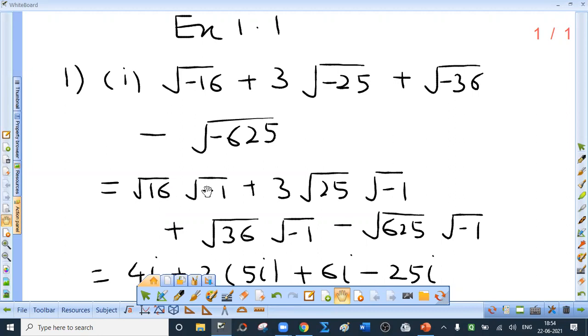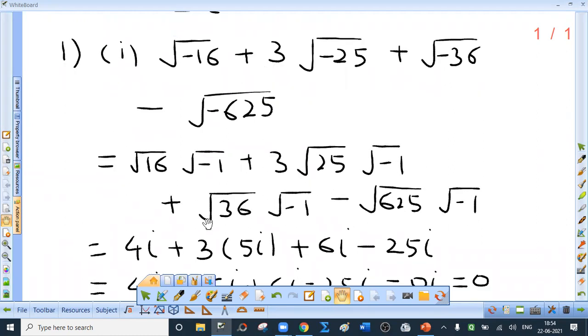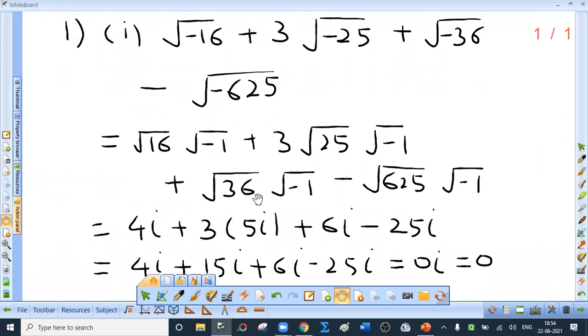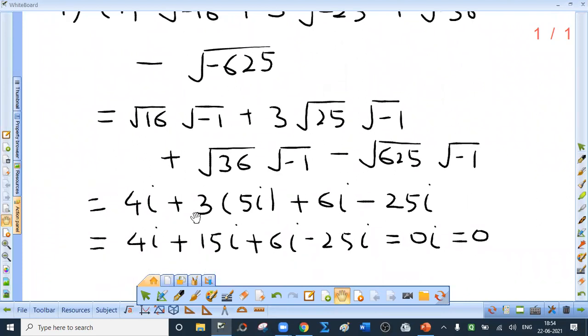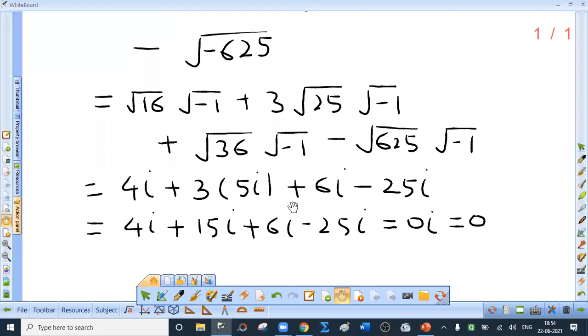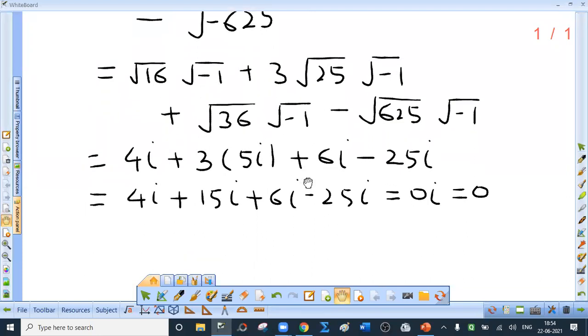So this is 4. What is root of minus 1? i. So this is 4i plus 3 into how many i's? 5 i's plus 6 i's minus 25 i's. So this is 4 plus 15 plus 6, 25i less 25i equal to 0i. But while writing the final answer, you have to say it is 0. Write down.